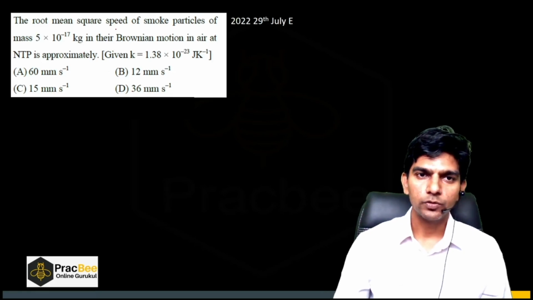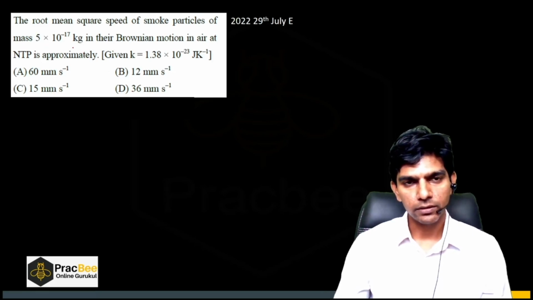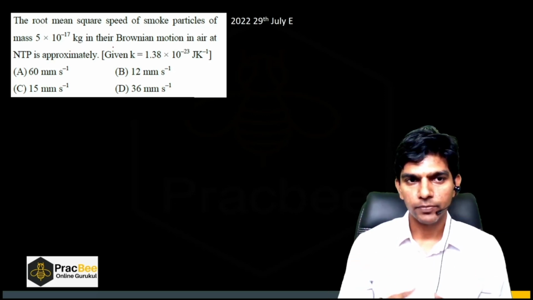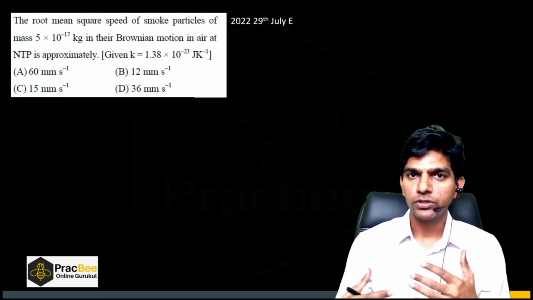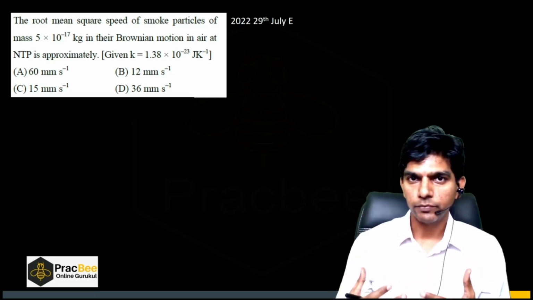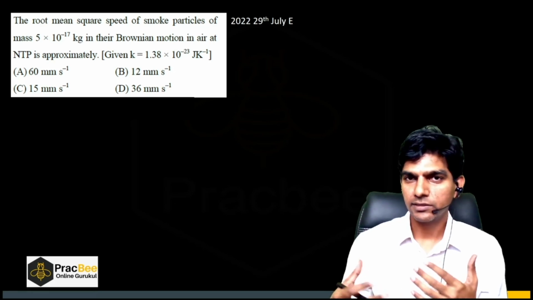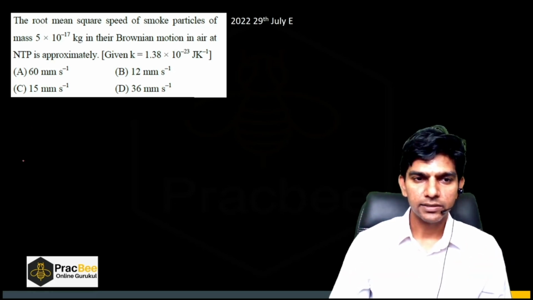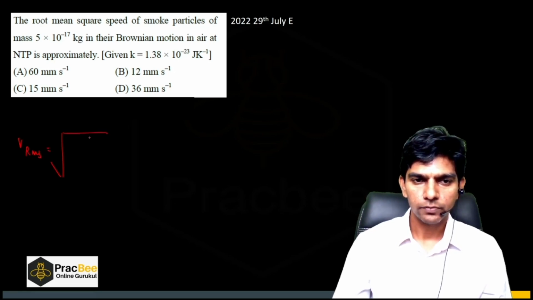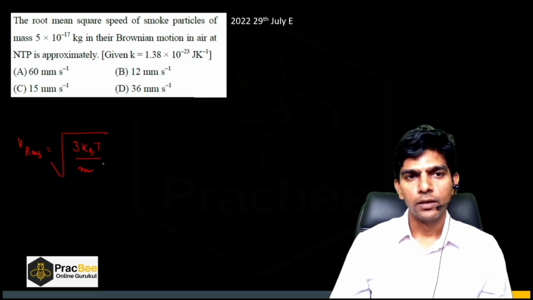The root mean squared speed of a smoke particle of mass 5 into 10 raised to the power minus 17 kilogram in its Brownian motion in air at NTP is approximately? Now, what is Brownian motion? It is just like the random motion that we talk about for gas molecules. It is a similar motion. So if it is random motion, we can again apply the same formula, that is Vrms will be equal to root of 3 kBT by small m.